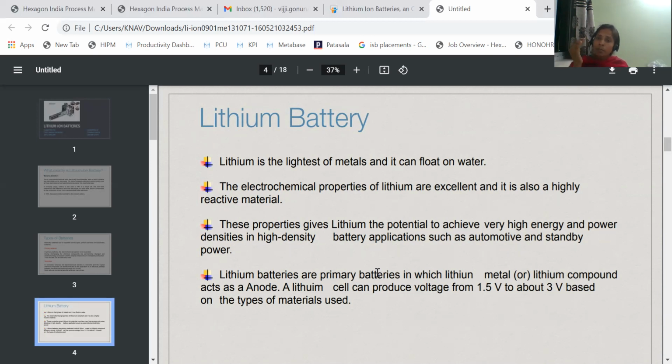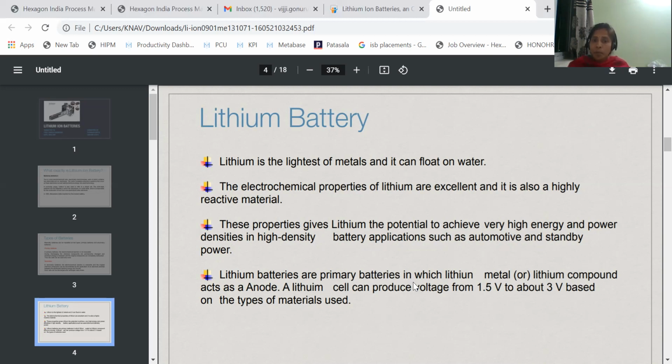But above lithium, there are no metals. Lithium is the first metal, so all the metals are below lithium. There are no metals above lithium. So always lithium will be acting as an anode. Lithium or lithium containing compounds are acting as an anode.